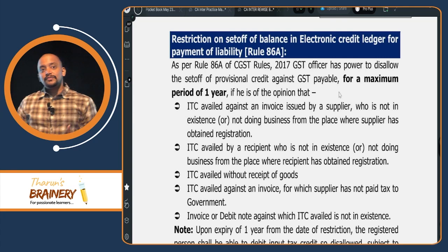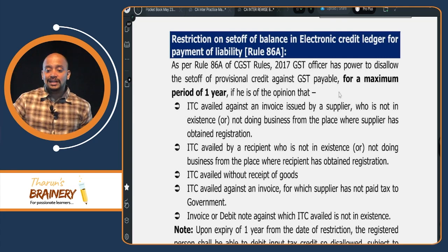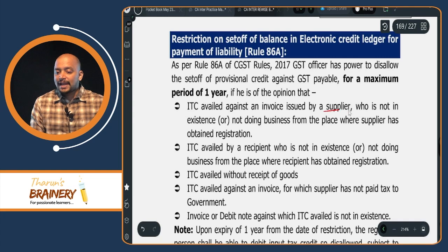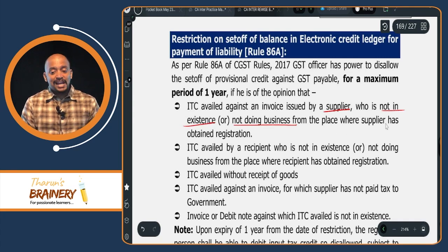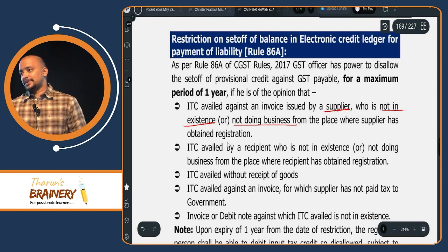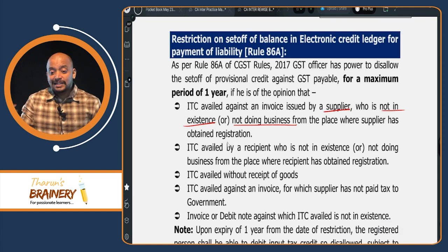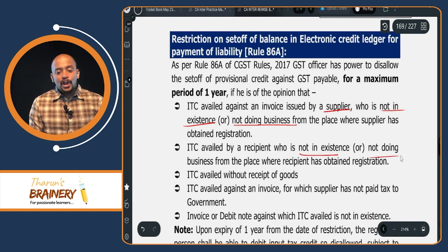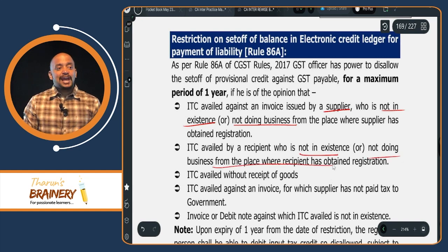Okay. So if your supplier is not in existence, or not doing business from the place where the supplier has obtained registration, or recipient is not in existence or not doing business from the place where they have obtained registration.